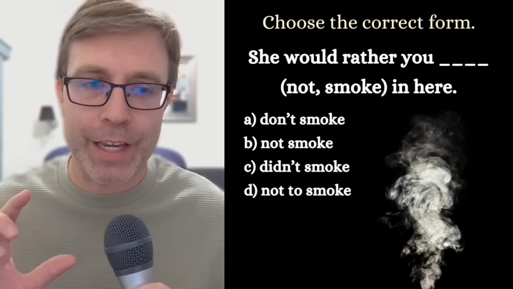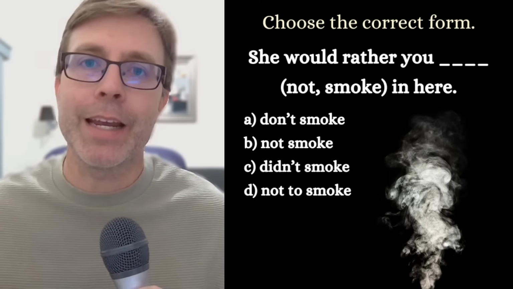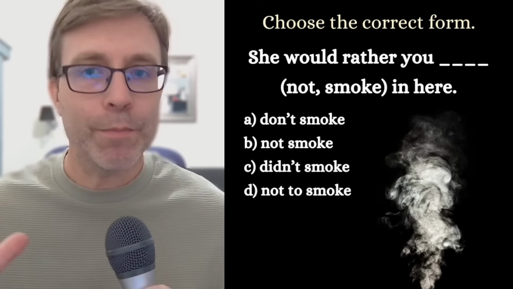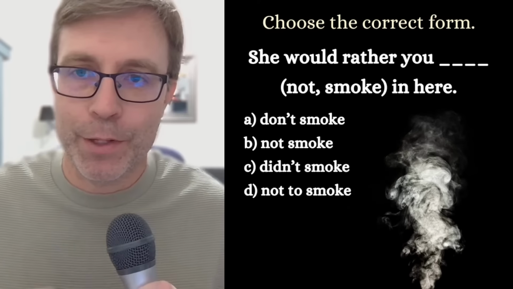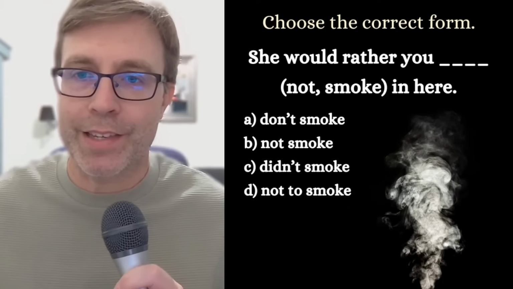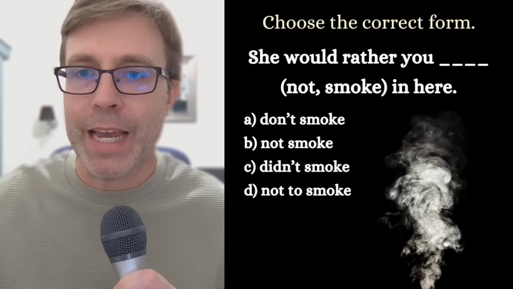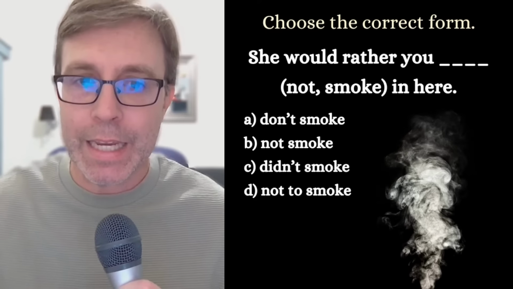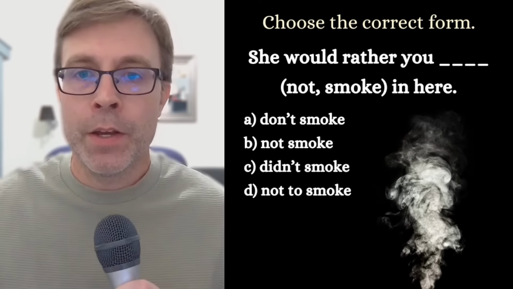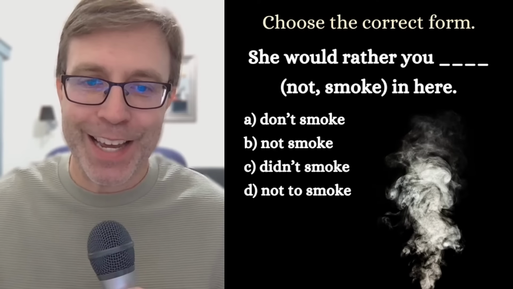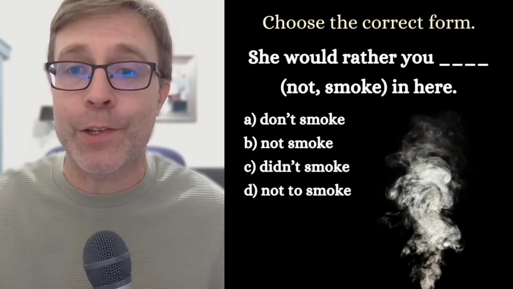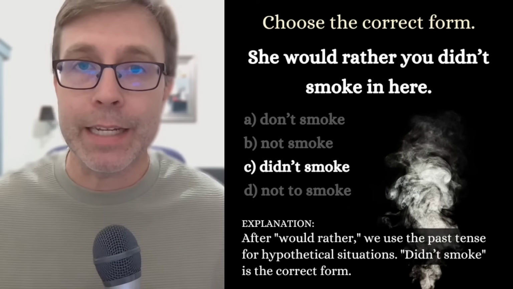I say this is tricky or a little trickier, and I will explain why. But there is one correct answer between those four choices that you have. What do you think? A, B, C, D. She would rather you in here. So see, this one I think is a little trickier. I see a little bit of a mix of responses, but the correct answer is C, didn't smoke.